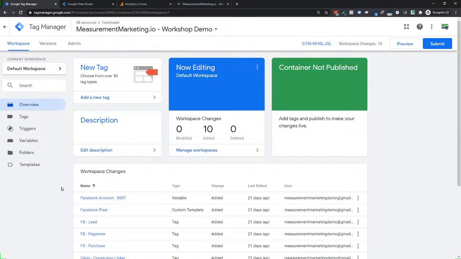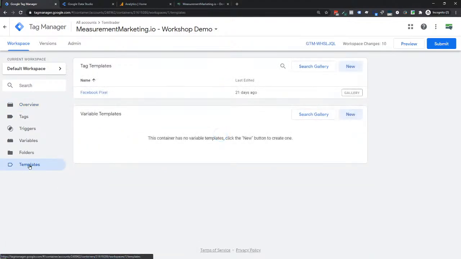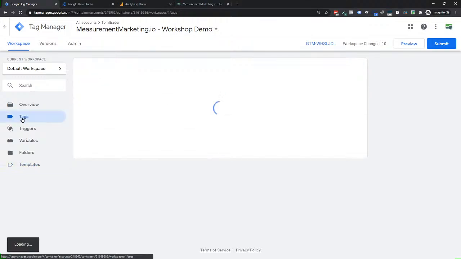The technical stuff was API. If you are using the APIs, or your development team is using the APIs, there were APIs that affect the templates, so you can get into those a little bit. There are also some APIs around the JSON stuff. So, take a look at those. I know Simo Ahava is positive he's out there already way ahead of the curve when it comes to that stuff, because he's tinkering with these things all the time. By the way, if you're not following Simo and you use Tag Manager in any way, shape, or form, simoahava.com is a fantastic resource. It does get a little technical, but he makes this thing do backflips, so keep that in mind. That was pretty much it on the super technical end.